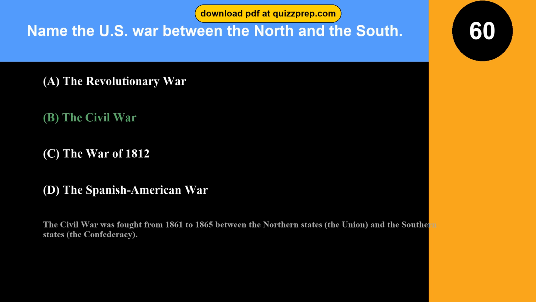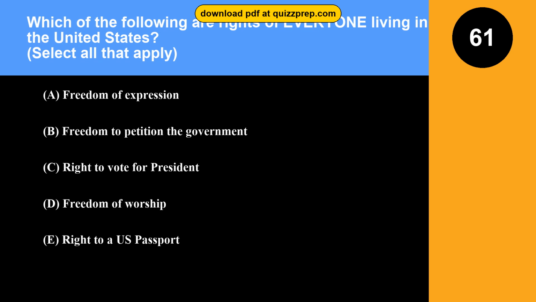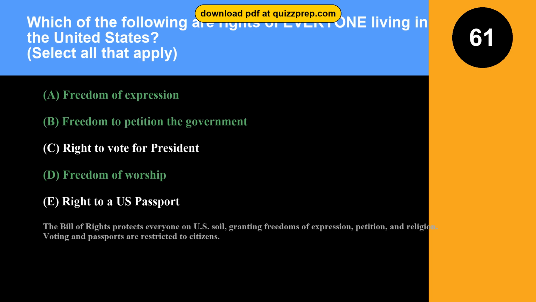Question 61. Which of the following are rights of everyone living in the United States? Option A. Freedom of expression. Option B. Freedom to petition the government. Option C. Right to vote for president. Option D. Freedom of worship. Option E. Right to a U.S. passport. The correct answers are options A and B and D. Freedom of expression, freedom to petition the government, freedom of worship. The Bill of Rights protects everyone on U.S. soil, granting freedoms of expression, petition, and religion. Voting and passports are restricted to citizens.